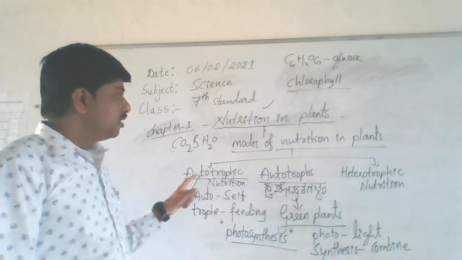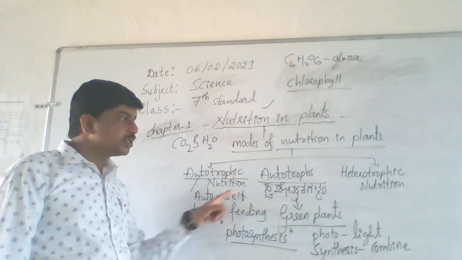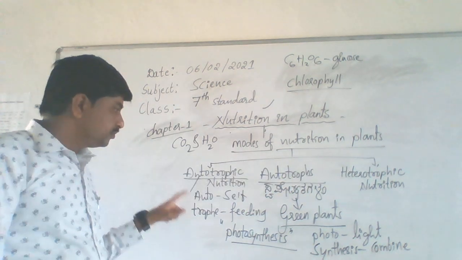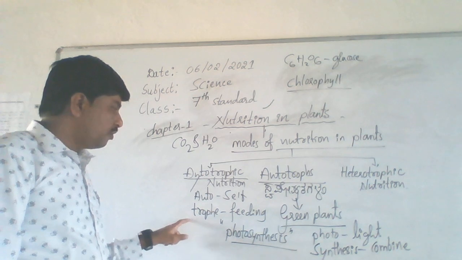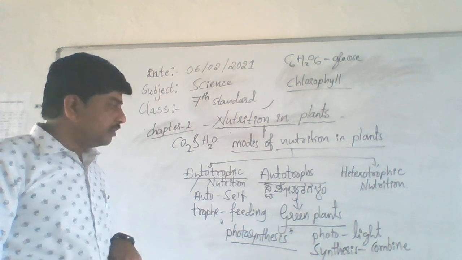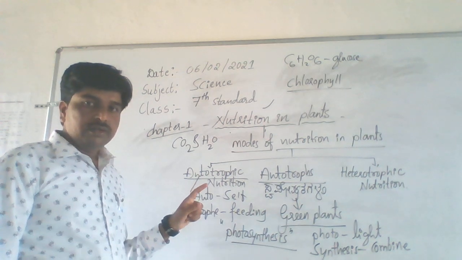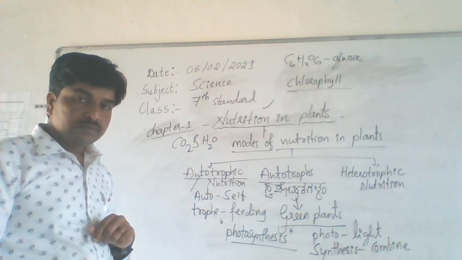Remember, plants have two modes of nutrition, autotrophic nutrition and heterotrophic nutrition. So autotrophic: auto means self, troph means feeding. That means autotrophic is a process of preparing its own food. Understand?